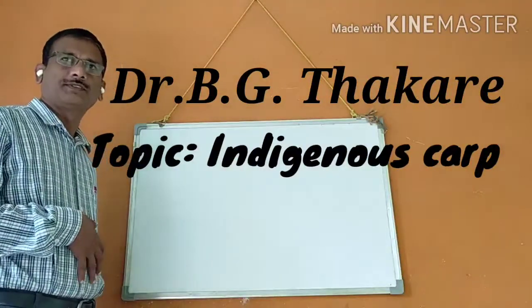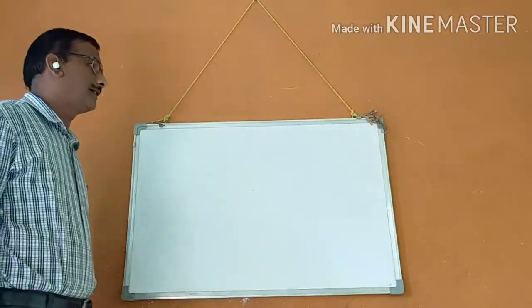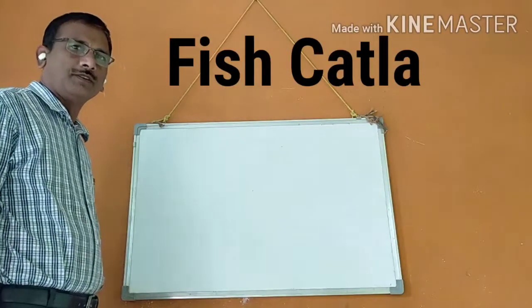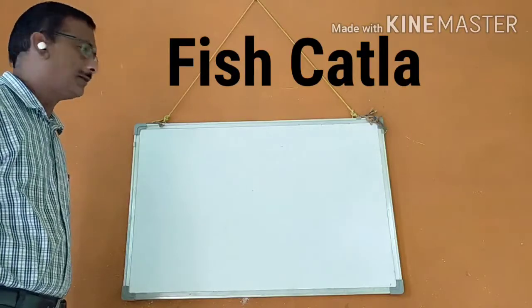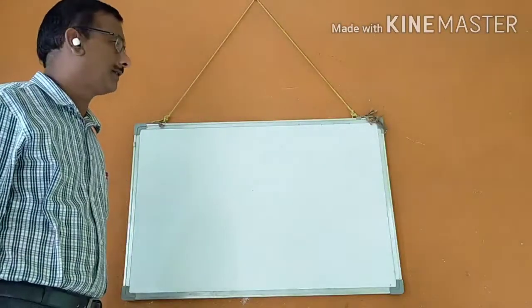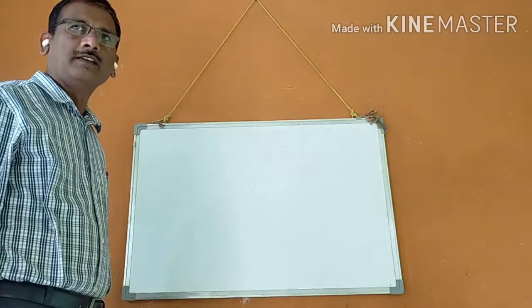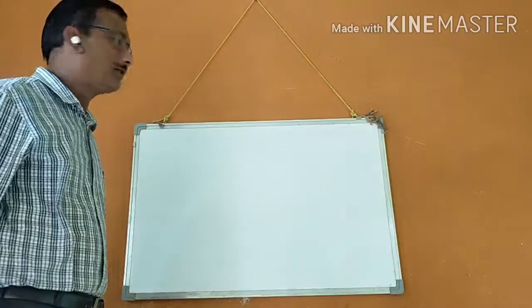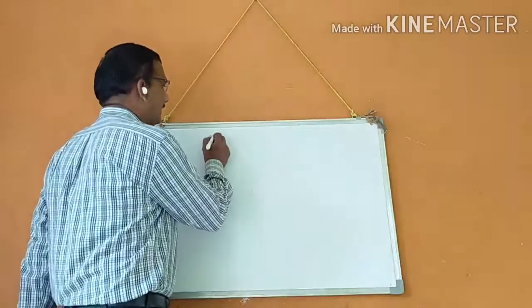Semester 5th. In Unit 1 we studied in detail about the fish farm and its important characteristics. Unit 2 is indigenous and exotic carp. You may have no idea about the indigenous carp.